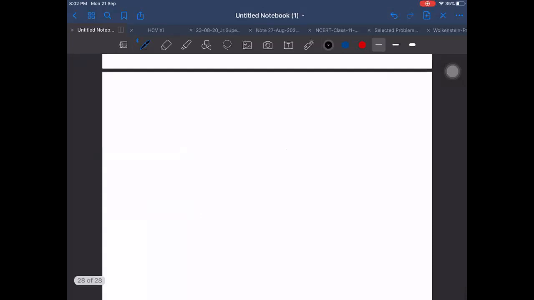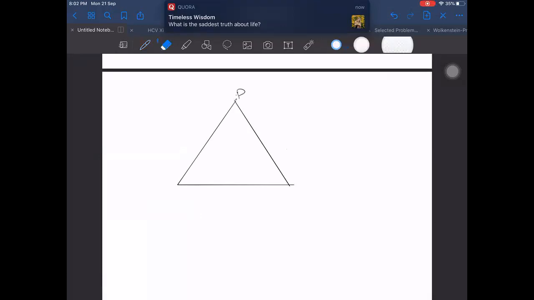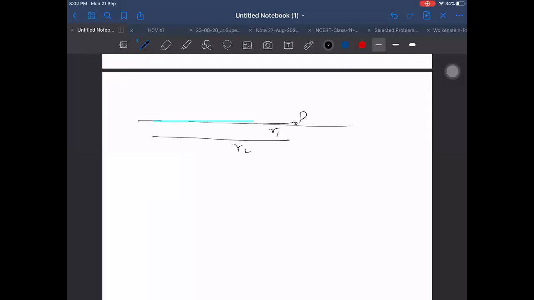Other than that, if any case of field determination is left, that also. One thing I have left is the field due to a rectangle. That also I can find out. The field due to the rectangle at some point on the vertex, can we find for the vertex? For the rod only, I want to find the field at a point which is at R1 distance from one end, along the rod only. Okay, whatever it is, just a point along the rod.